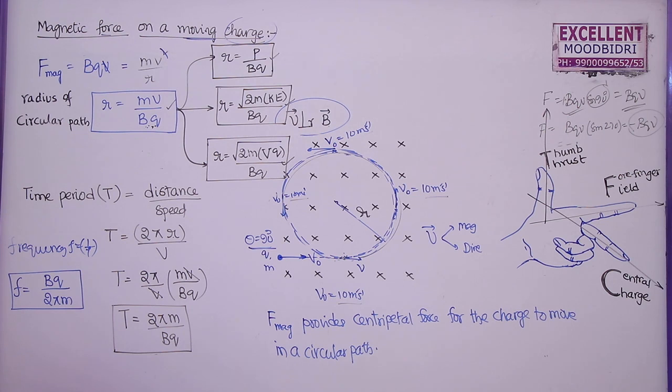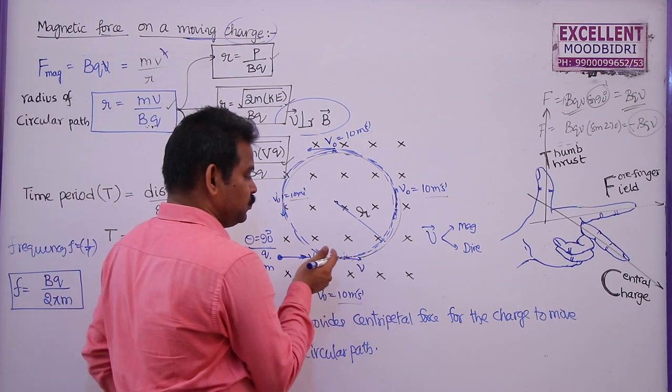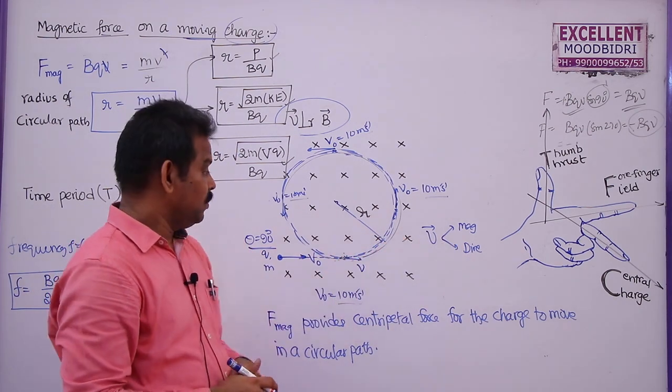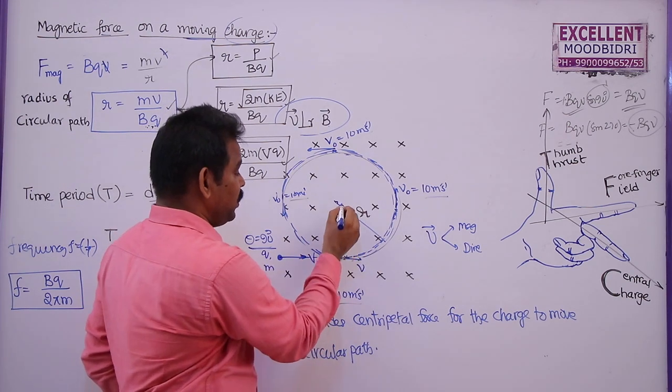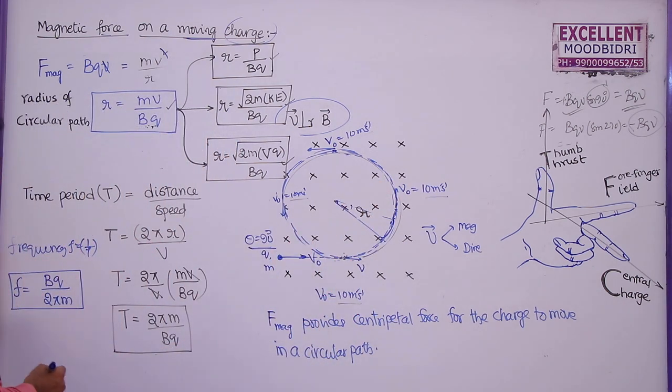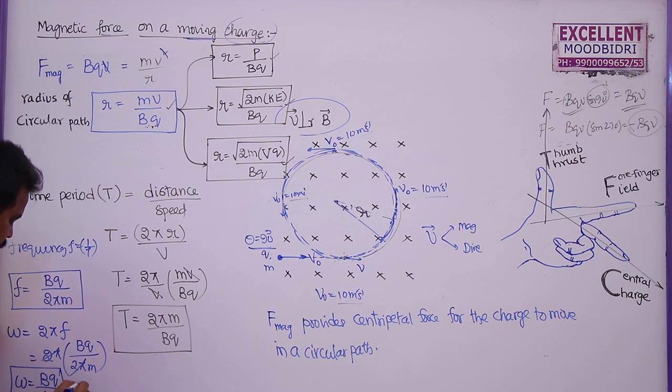After that, if you want to find out the angular velocity, why? Because if it is moving in a straight line, then we can have only linear velocity and linear speed. But as it is moving in a circular path, for every fraction of a second it is describing some angular displacement. So in this case we are going to use angular velocity. Angular velocity omega is given by 2 pi f, that is 2 pi into Bq by 2 pi m. So 2 pi gets cancelled. The angular velocity is given by Bq by m. So this is one more expression.